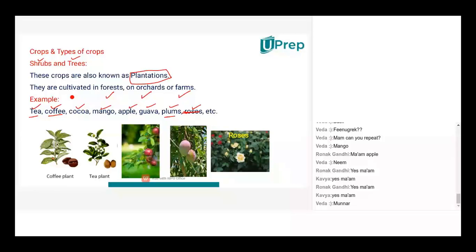Ooty. Whereas coffee can tolerate still a little bit of heat. So if you come down from the mountains, then you will start seeing the coffee plantations, right? Coorg, Ooty and all those places. If you come a little further down, then you will find cocoa. Cocoa can be grown in the plains, right?